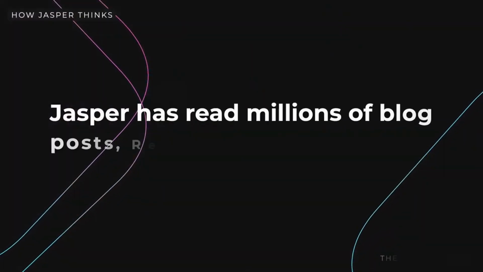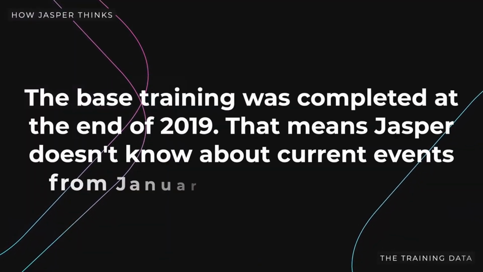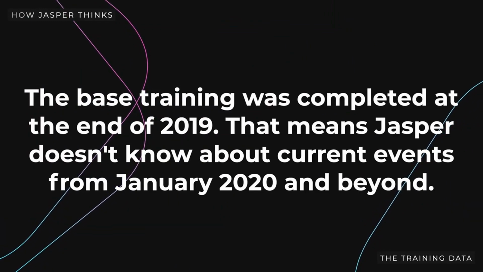The underlying AI model that powers Jasper was trained by reading about 10% of the published internet, with the goal of understanding how people write. Jasper has read millions of blog posts, Reddit threads, websites, newspapers, and more. This gives Jasper an unbelievable grasp of imitating human language and creating content most find exceptional. The base training was completed at the end of 2019. That means Jasper doesn't know about current events from January 2020 and beyond.